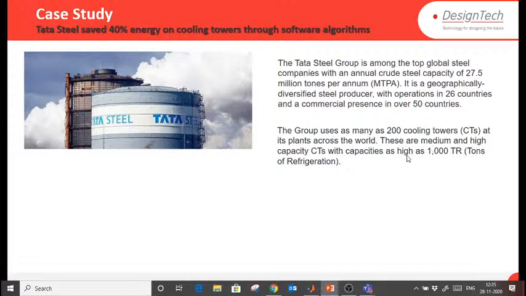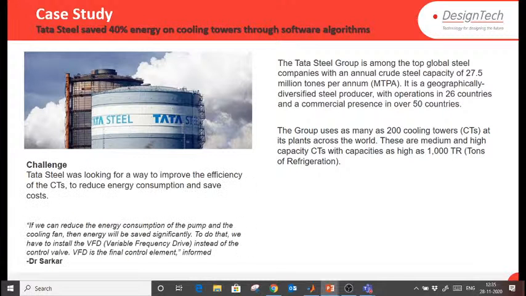These are medium and high capacity cooling towers, as high as 1000 tons of refrigeration. So what was the challenge? First of all, Tata Steel was looking for a way to improve the efficiency of the cooling towers to reduce the energy consumption and save cost again.